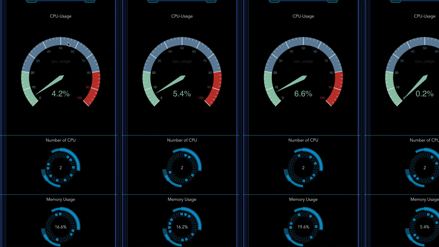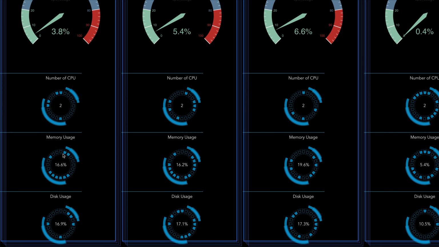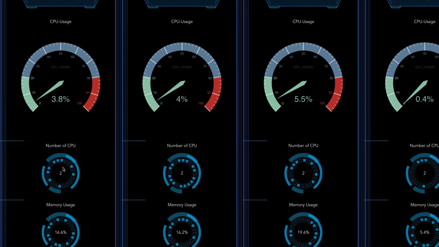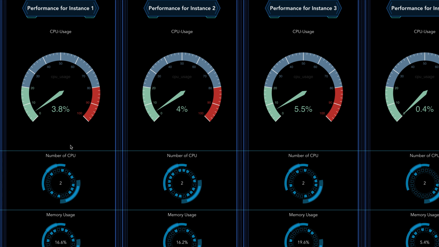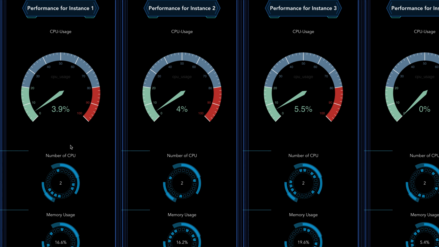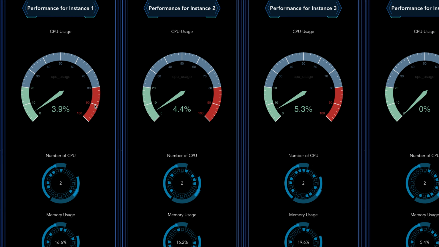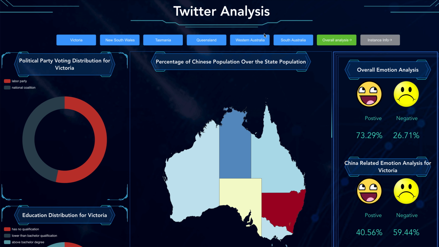Some information here is CPU usage, number of CPUs, memory usage, and disk usage. As you can see, the information will update every 10 seconds so that the user will have a real-time analysis of this information. Therefore, these are all for our web page, and thank you so much for listening.